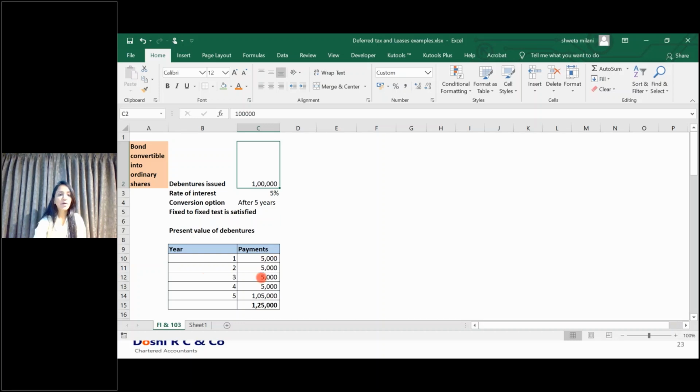So I have debentures in a company which is of rupees 1 lakh. The rate of interest, or let's go to a simpler example.